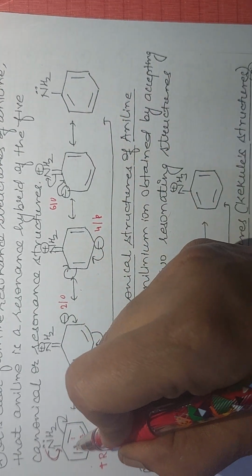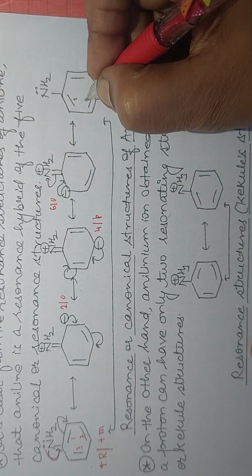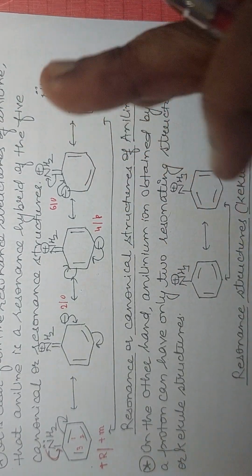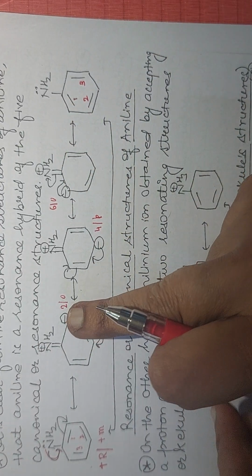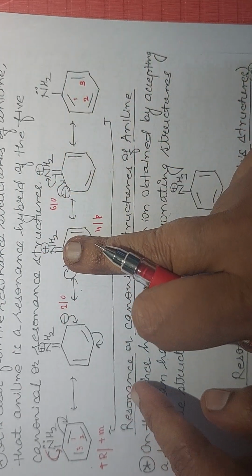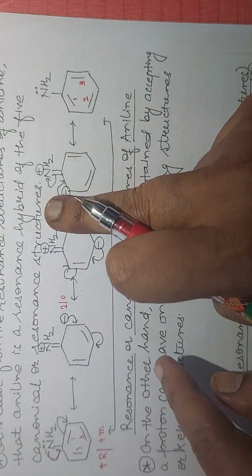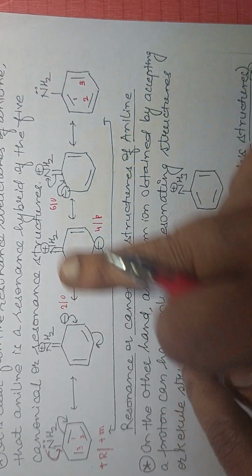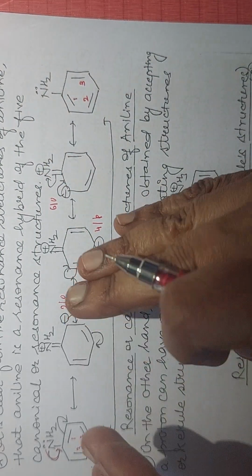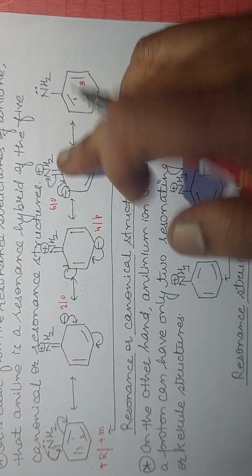Here the pi bonds are in a clockwise direction, and here they are in an anti-clockwise direction. What does this structure show? This structure shows that the electron rich centers are the second, fourth, and sixth. To these centers, an electrophile, an electron deficient species, may be X plus for halogenation, NO2 plus for nitration, SO3H plus for sulfonation, and those particular groups may be attached at the second or fourth or sixth position.